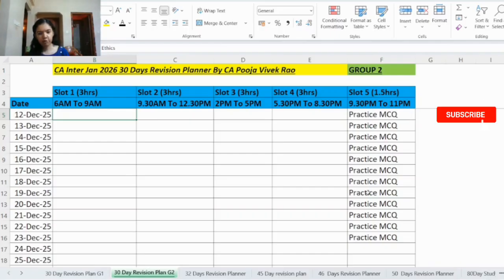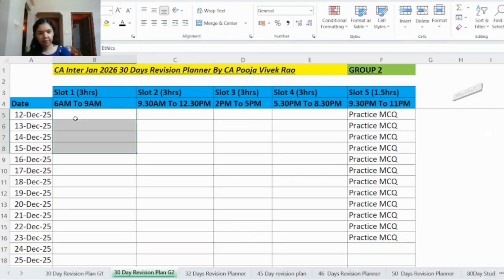So in the study leave, if you practice different types of MCQ, in the exam you will be able to solve the MCQ accurately as well as quickly. Both are very important. When you solve accurately and quickly, there are more chances of scoring well in the MCQ part. So now let's see the other part of the plan.